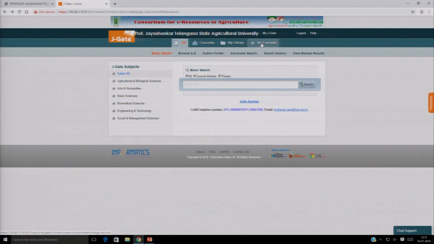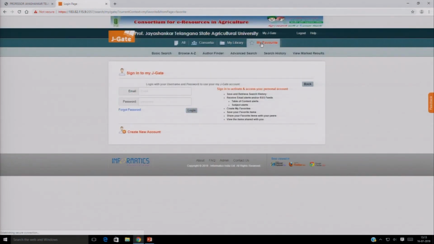In My Favorite, we have the option that you can register your name and add your interested subjects or favorite subjects like journals. Whenever the journal is released, you will automatically get email alerts of the content pages also. Here you can register your name, like creating your account. If you are a new user or a new creator, you can also access the resources from here.